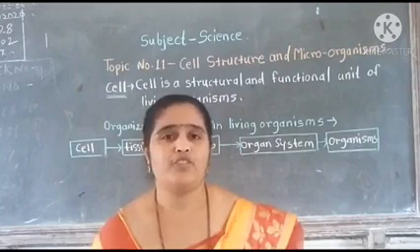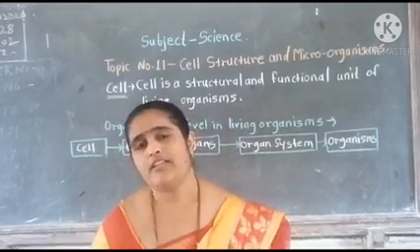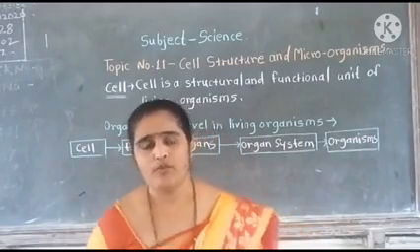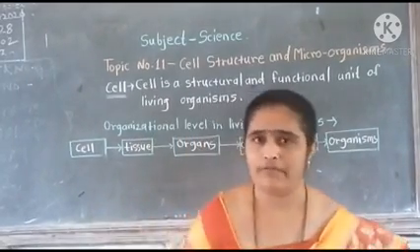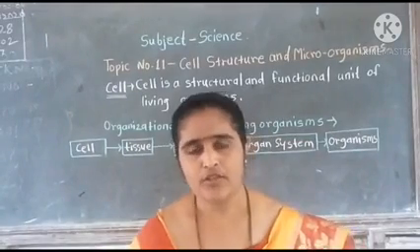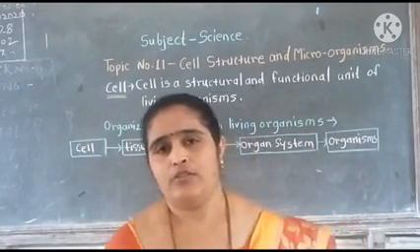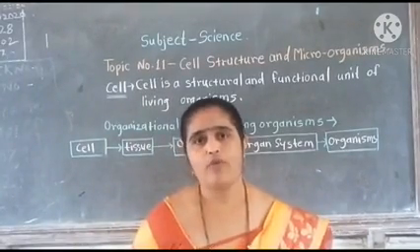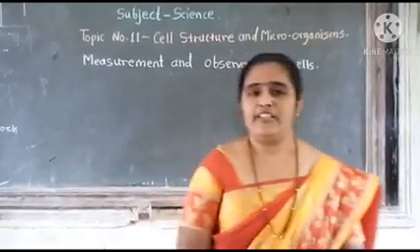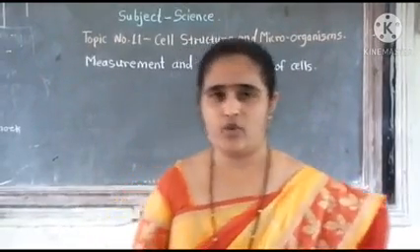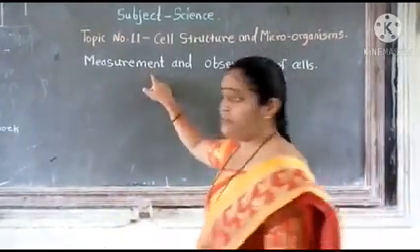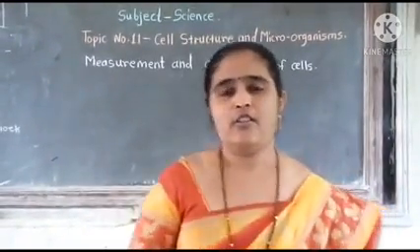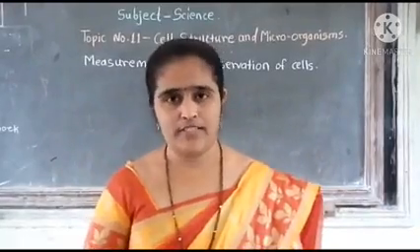A specific instrument is required for this, which is known as a compound microscope. With the help of a compound microscope, we can easily observe different kinds of cells. So let's see the structure and function of this compound microscope and how it works. Dear students, going to our next topic, that is measurement and observation of cells.